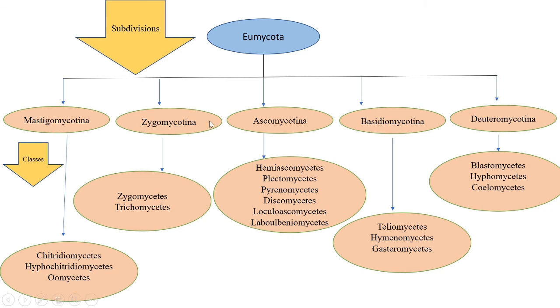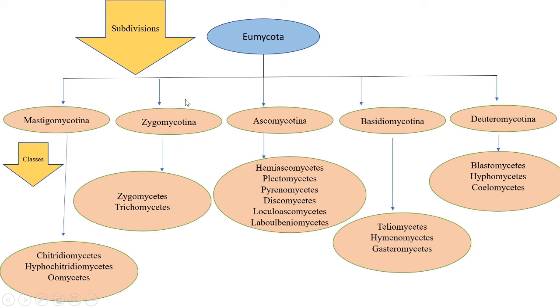So these are the 5 different subdivisions of the Eumycota division. The Mastigomycotina contains the classes Chytridiomycetes, Hyphochytridiomycetes and Oomycetes. Then Zygomycotina contains the classes Zygomycetes and Trichomycetes.